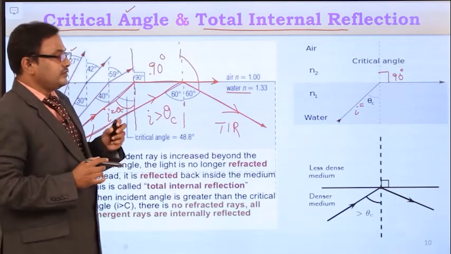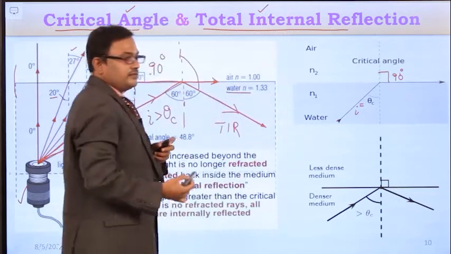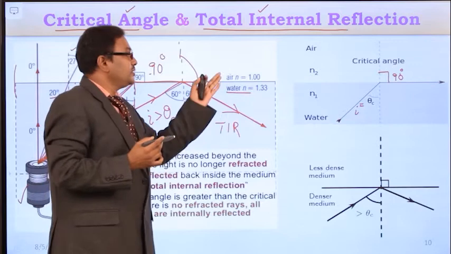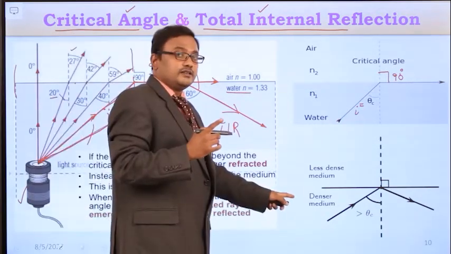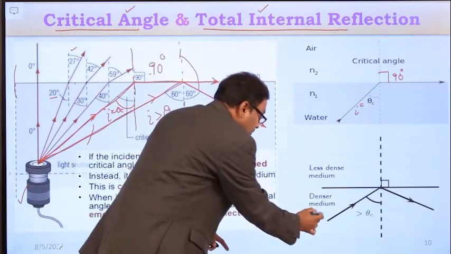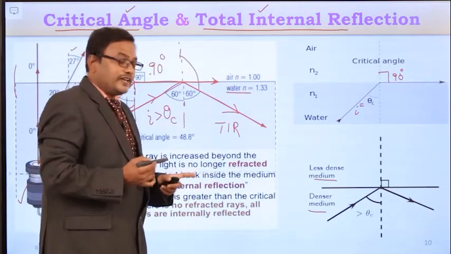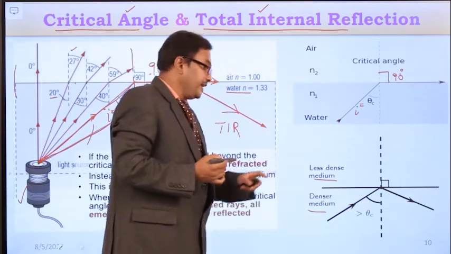What are the two necessary conditions to get total internal reflection? Please note them down. What is the first condition? To get total internal reflection, the light ray must travel from the denser medium to the rarer medium.